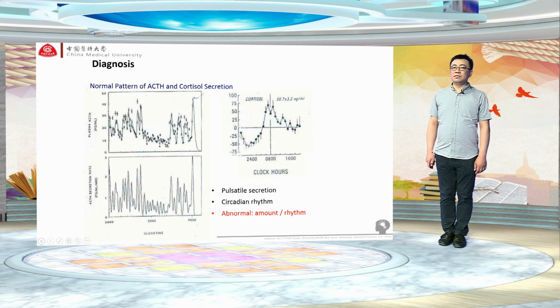You can see from this PPT, this is the normal pattern of ACTH and cortisol secretion. You can see ACTH level is high at 8 o'clock and it decreased in the afternoon, and in the midnight, it is the lowest point. So the ACTH and cortisol secretion has pulsatile secretion, and it has circadian rhythm. So it can be abnormal in the amount and rhythm.